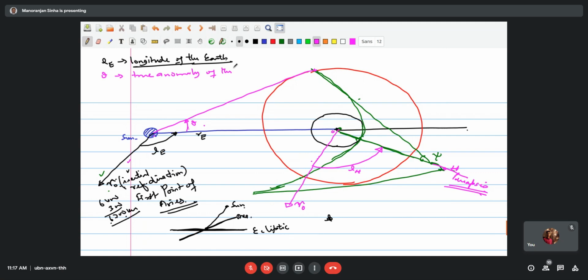Sir, just one small note, sir. The longitude for the periapsis is denoted by LR. Actually, that is LH. Okay, LH. See, the whole figure is getting distorted, and this is beyond my control. No, sir, it's okay. I just wanted to clarify.